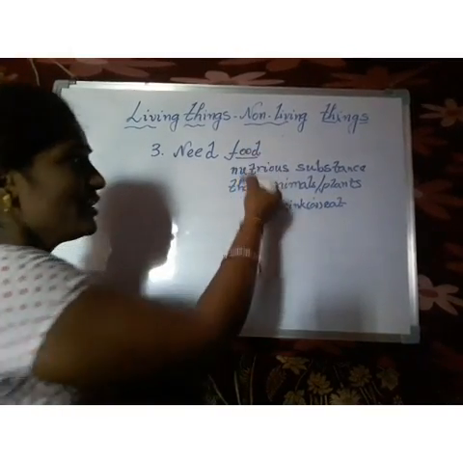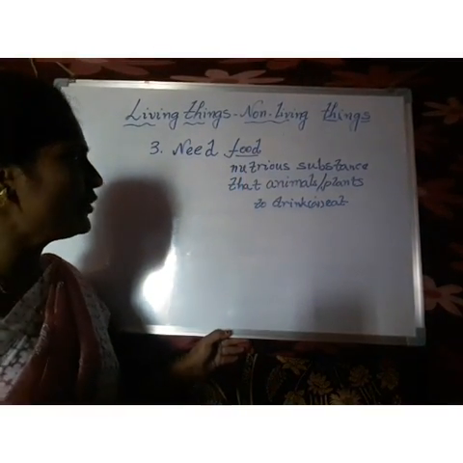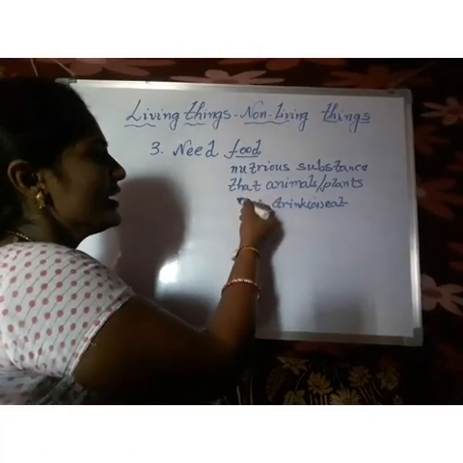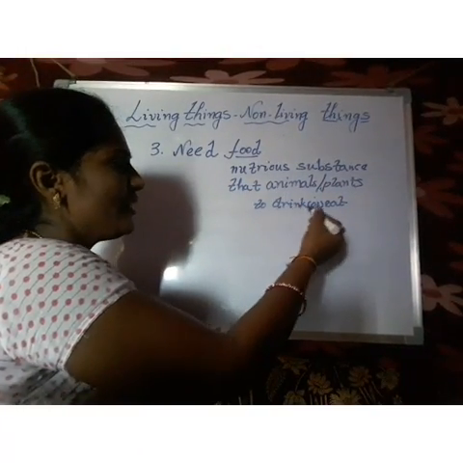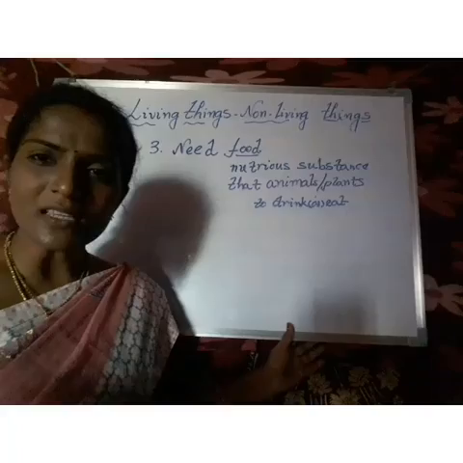So that is the definition of food. What is meant by food? Nutritious substance that animals or plants drink or eat we call food.